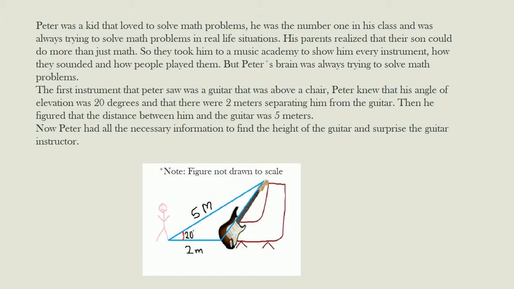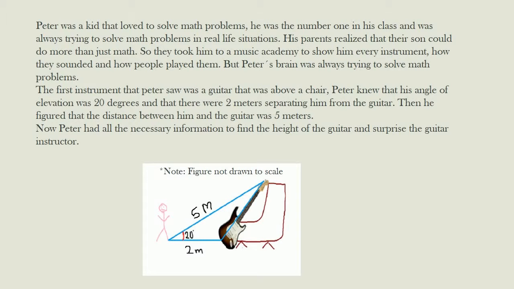Peter was a kid that loved to solve math problems. He was the number one in his class and was always trying to solve math problems in real-life situations. His parents realized that their son could do more than just math, so they took him to a music academy to show him every instrument, how they sounded and how people played them. But Peter's brain was always trying to solve math problems.